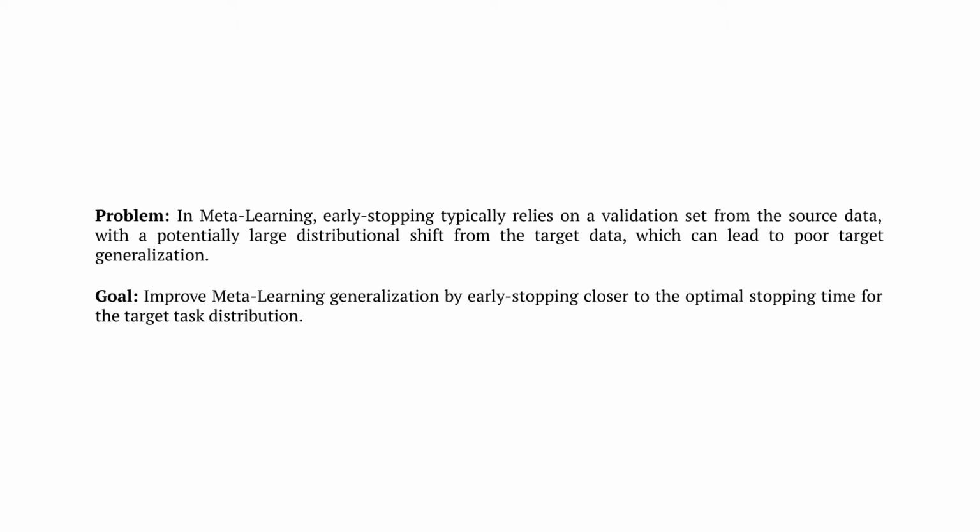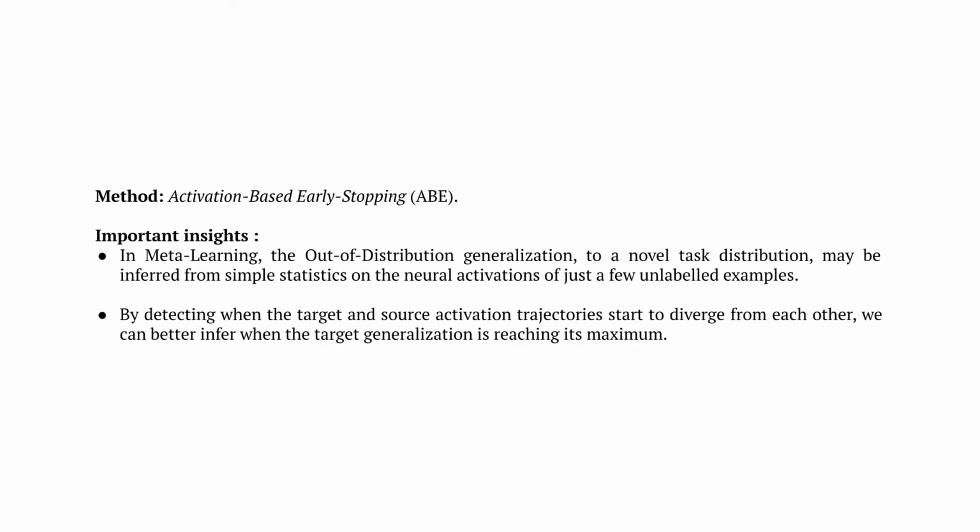By pursuing these goals, we provide important insights, such that in meta-learning, the out-of-distribution generalization to a novel task distribution may be inferred from simple statistics on the neural activations of just a few unlabeled examples. And that, by detecting when the target and source activation trajectories start to diverge from each other, we can better infer when the target generalization is reaching its maximum. Based on these principles, we proposed activation-based early stopping, a simple and general early stopping method for meta-learning.